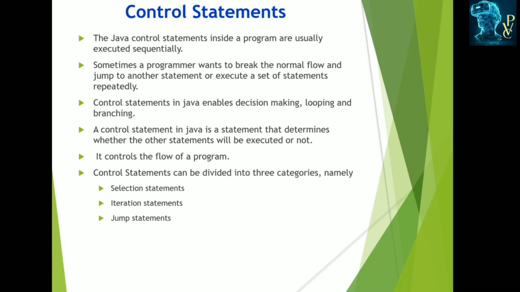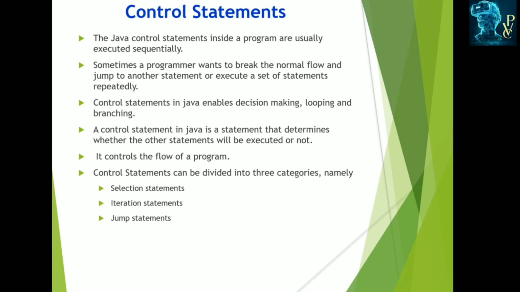Different control statements. Control statements: normally Java programs execute sequentially. In some situations we have to control those statements, and those statements can be controlled by using these types of statements. In some situations we break the normal flow and jump from one statement to another statement, and execute some set of statements repeatedly. These all are possible with the help of control statements.